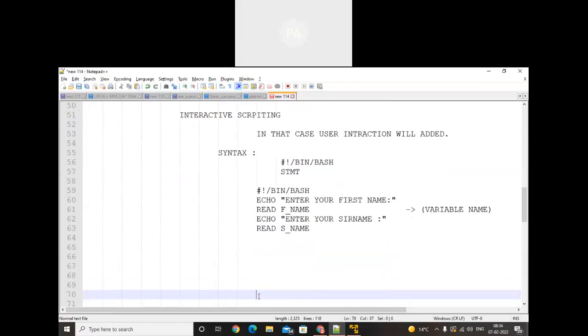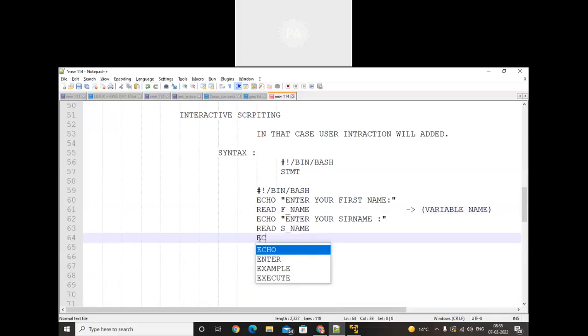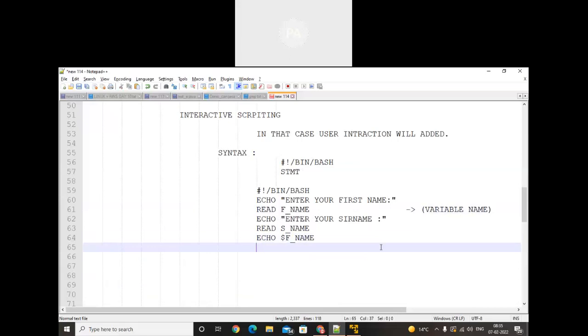Now your script has read the input. Okay, now we need to display that information. How will we display? Just use dollar before your variable. If you want to add text, here I will write echo dollar f_name. Written like this, it will display only the name.